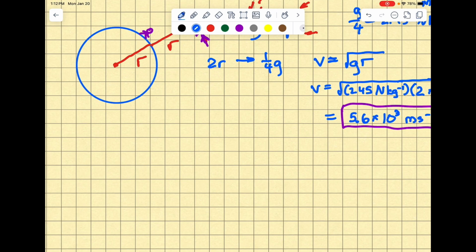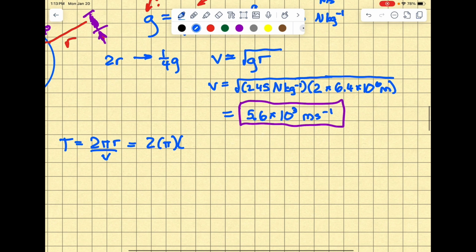So there we're going to use a different expression. v is equal to 2 pi r over t, which means t is going to equal 2 pi r over v, which is equal to 2 times pi times r. r is, once again, 2 times 6.4 times 10 to the 6 meters, all over the velocity, which we said is 5.6 times 10 to the 3 meters per second.